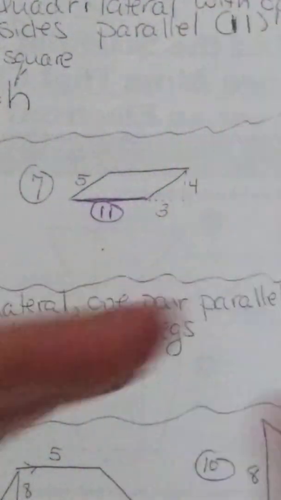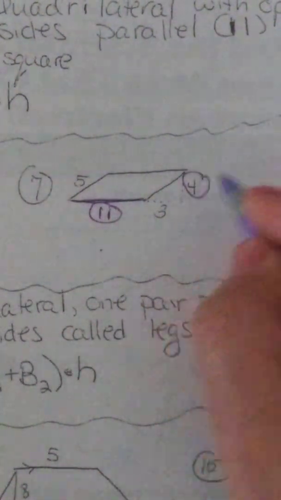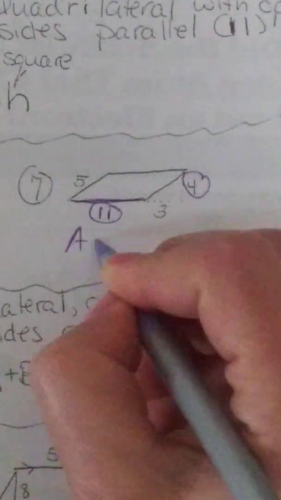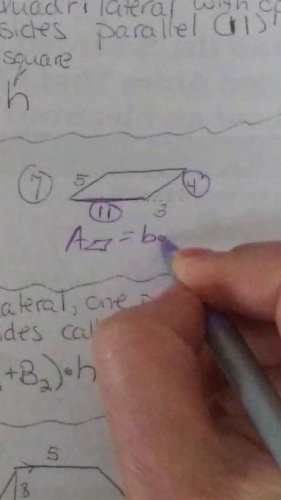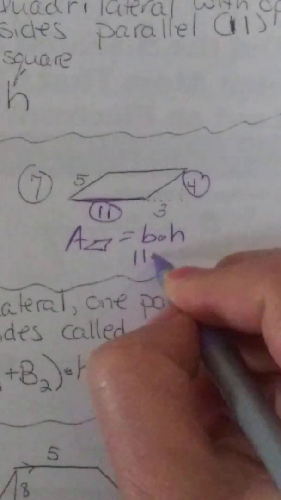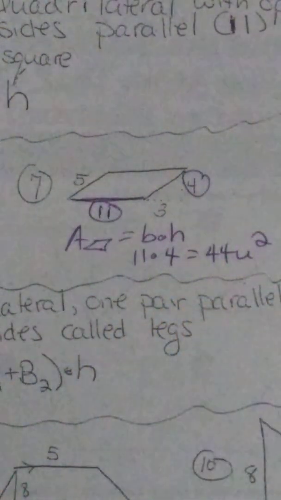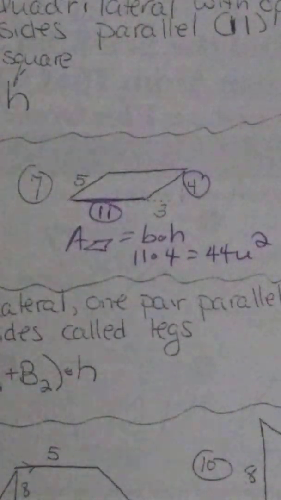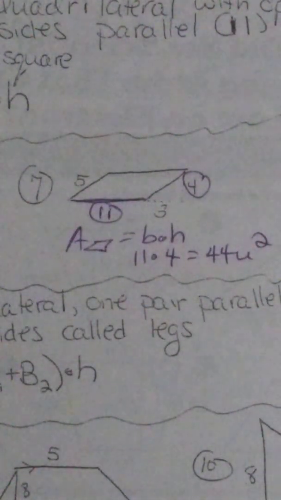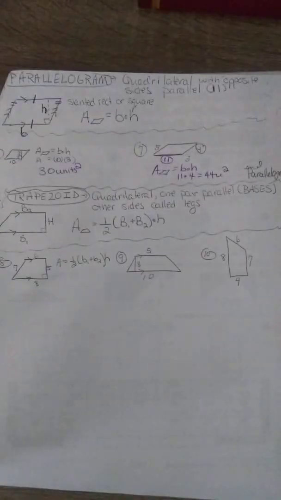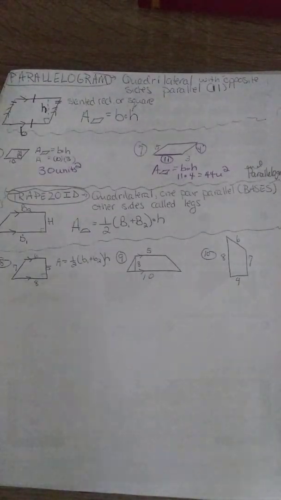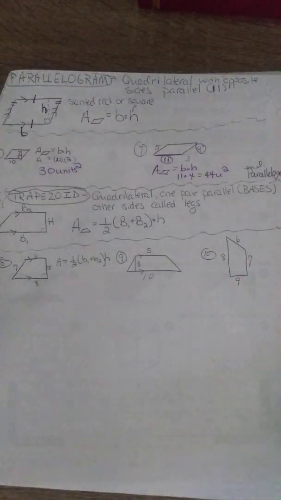Perpendicular. That would be 4. Area. Formula first. Answer is 44 units squared. And then if you cut these pictures up a little differently, you can get a shape called the trapezoid. The trapezoid is the one that really starts to confuse people.